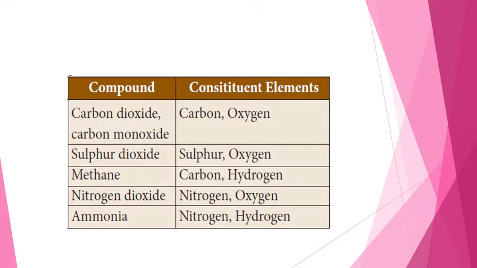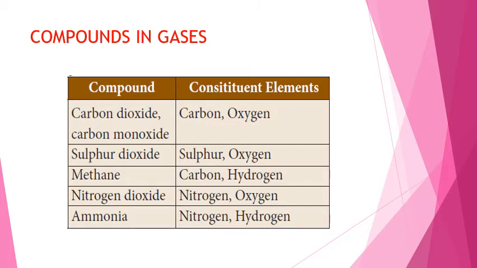Compounds in gaseous state. On one side, it has given the compound which is in the gaseous state. On the other side, it is given the constituent elements which are present in the compounds in the gaseous state. Carbon dioxide and carbon monoxide. The constituent elements in both cases are carbon and oxygen.